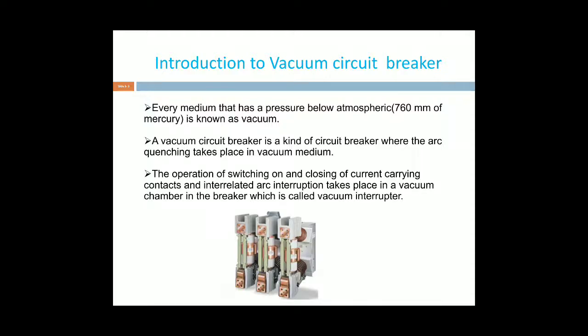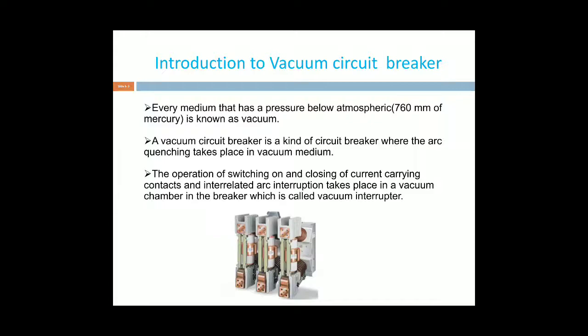A vacuum can be created by removing the air from a space. In air we have many molecules, and due to these molecules the ionization process takes place. Due to the ionization process some heat energy is produced, which increases the temperature and the arc becomes stronger.